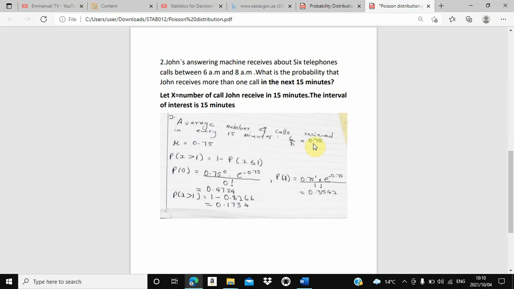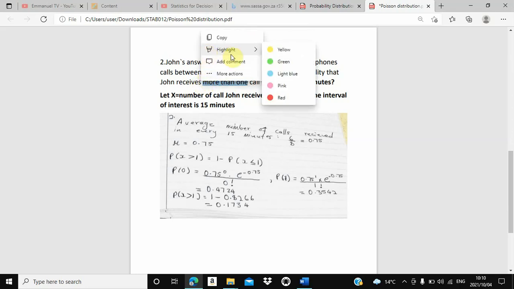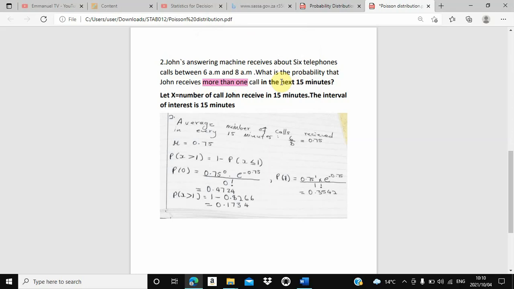Now comes the question: what is the probability that John receives more than one call? More than one call. Let's highlight it. More than one call in the next 15 minutes.